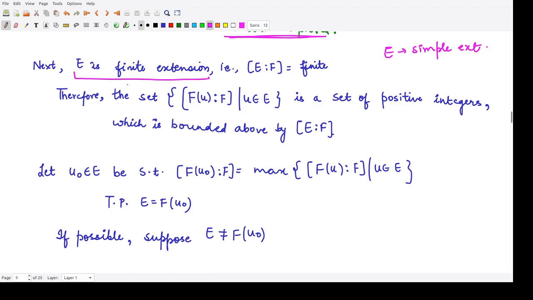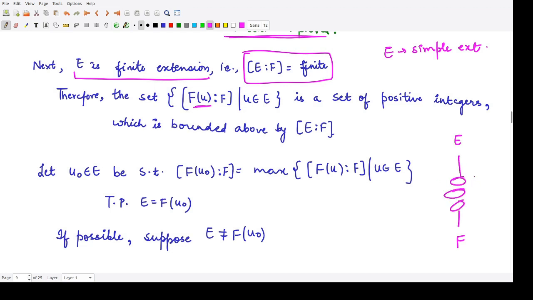We are given that E is a finite extension, so that means the degree of E over F is finite. Now if its degree is finite, we can construct a whole lot of extension fields F(u). So there we have F, there we have E, and we have some intermediate fields present.